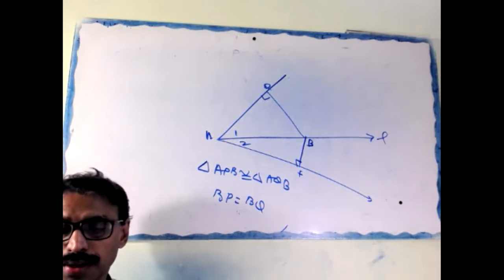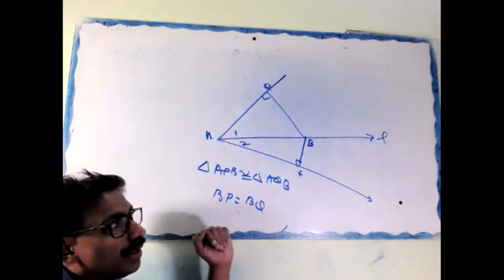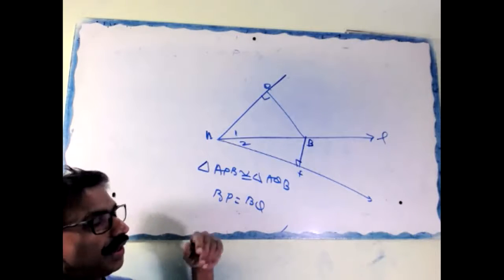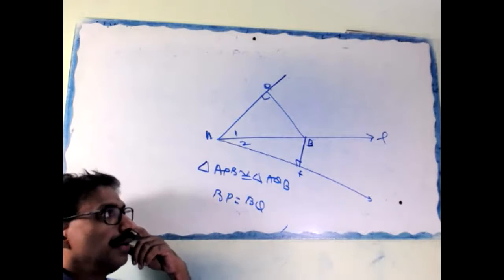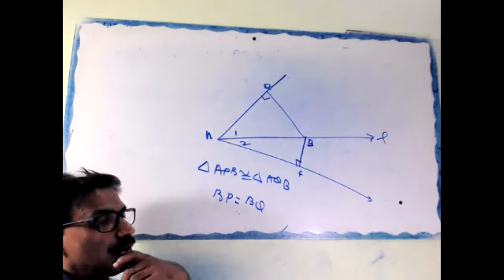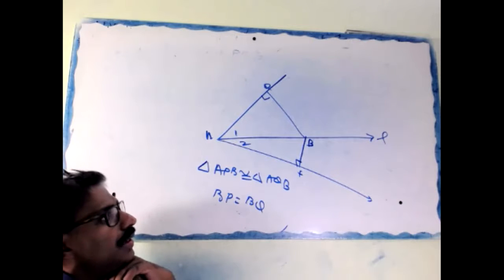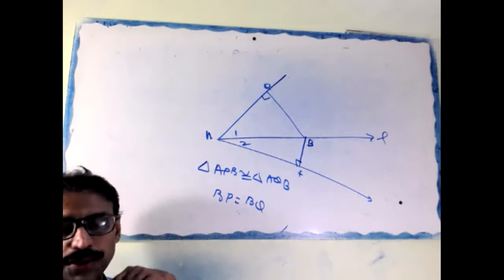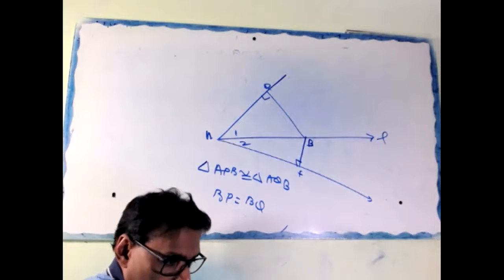Angle 1 equal to angle 2, given. Angle P equal to angle Q, 90 degree, given. AB equal to AB, common. Therefore, triangle APB congruent to triangle AQB, AAS congruency.